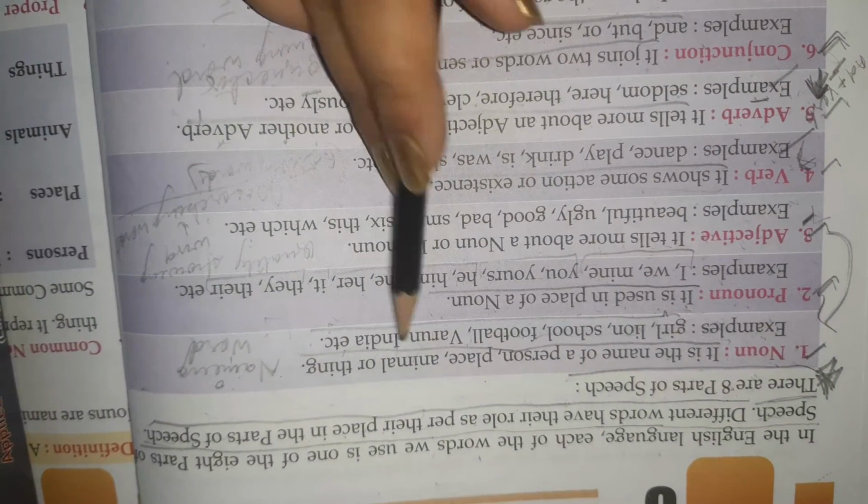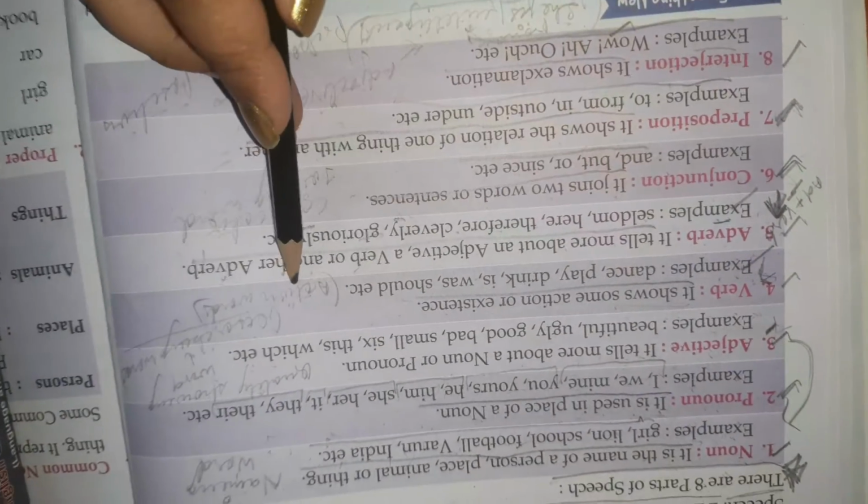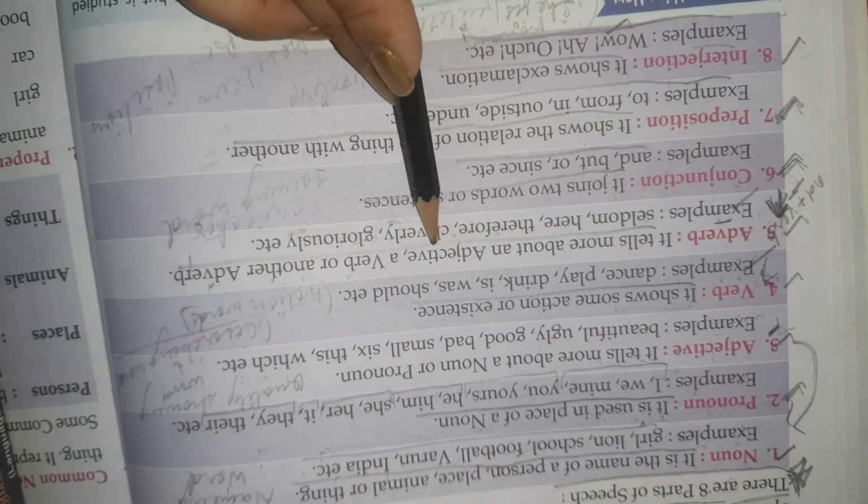Again, I want to make it clear. Noun, naming words. Pronoun, words which we use in place of nouns. Adjectives, quality showing words. Verb, action words. Adverbs tell more about an adjective, a verb or another adverb. Examples are given.